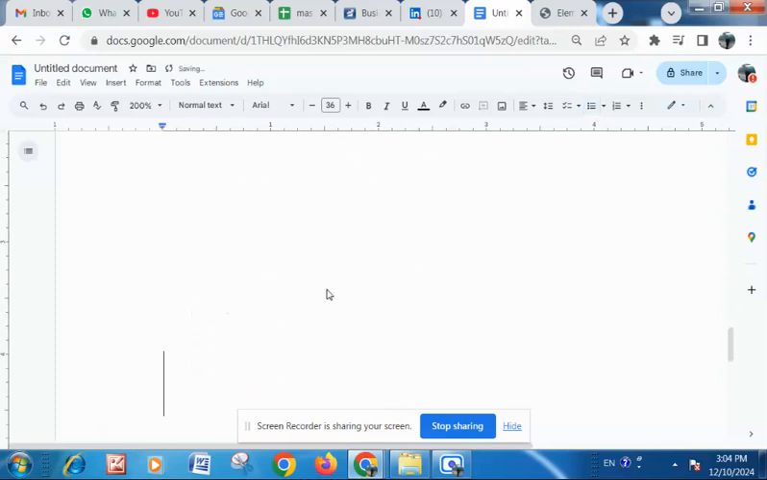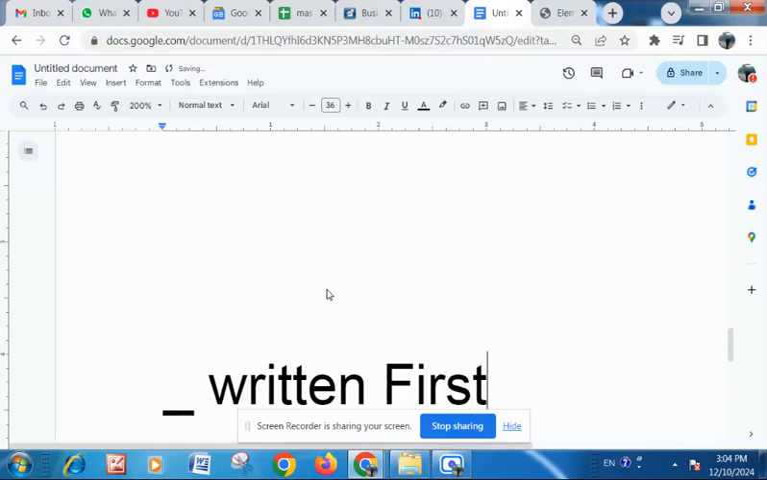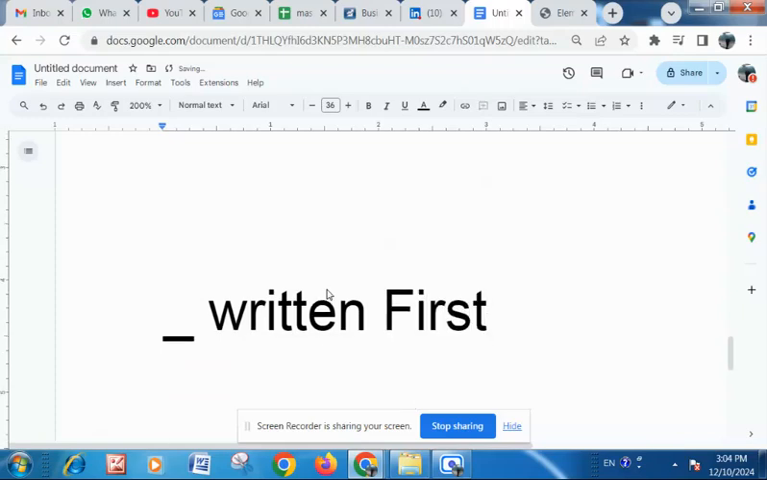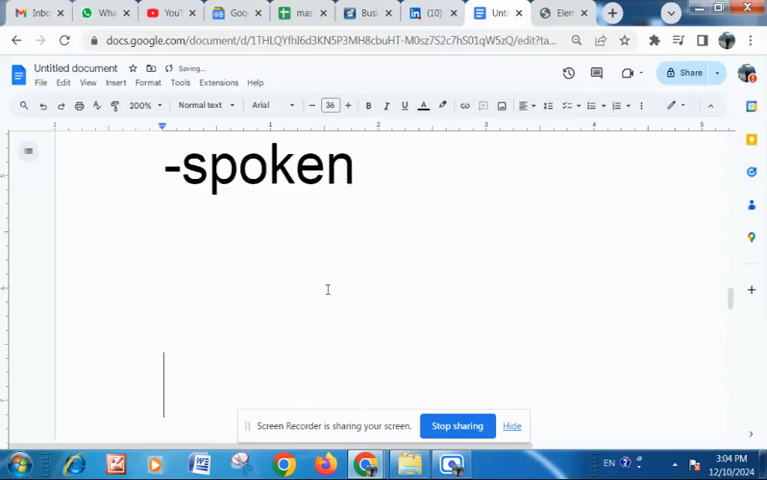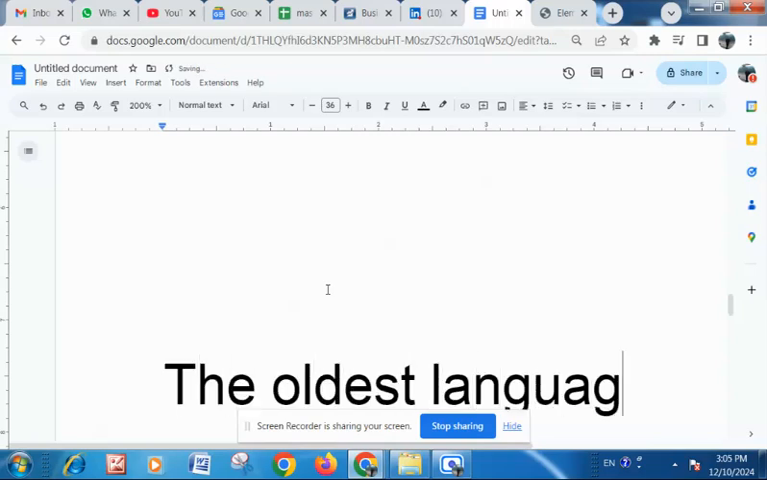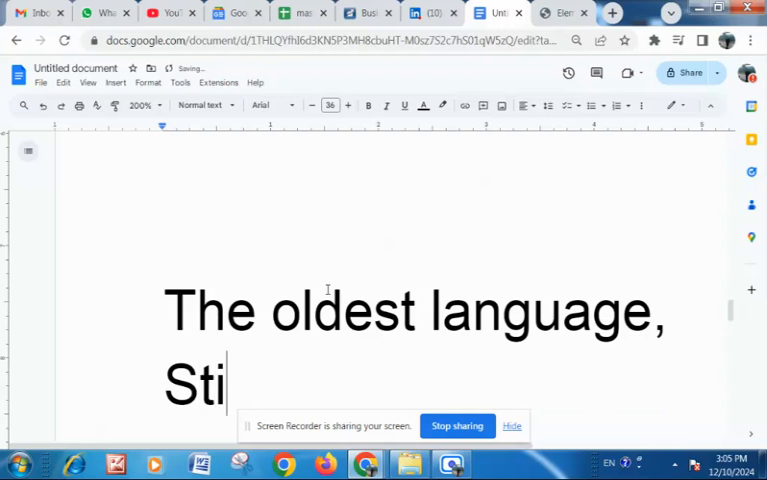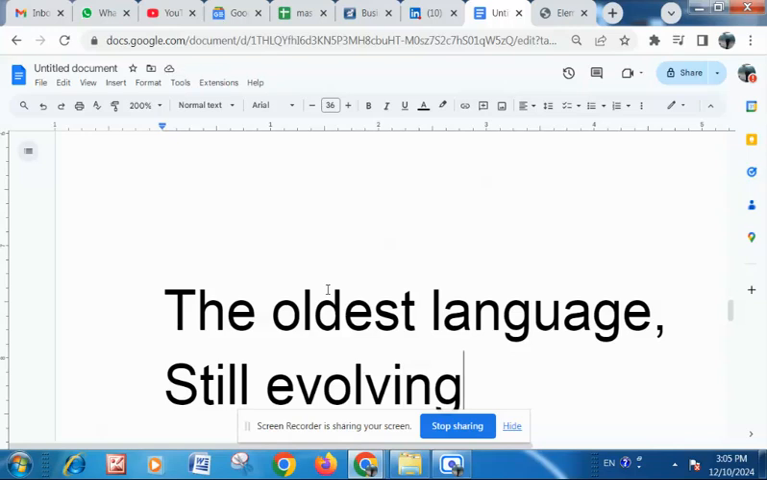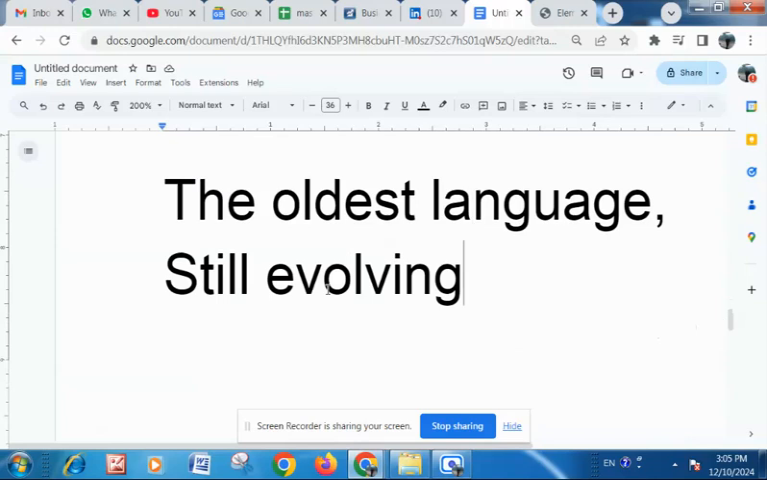The Chinese language originated in a different way. It started as written first, which means first the written form came into being and then a spoken sound or system was assigned to it. So Chinese is the oldest language that is still evolving. Now, there might be many languages older than Chinese, maybe Latin, Greek, Sanskrit, but all these languages are not evolving. Chinese is a language that is still evolving.